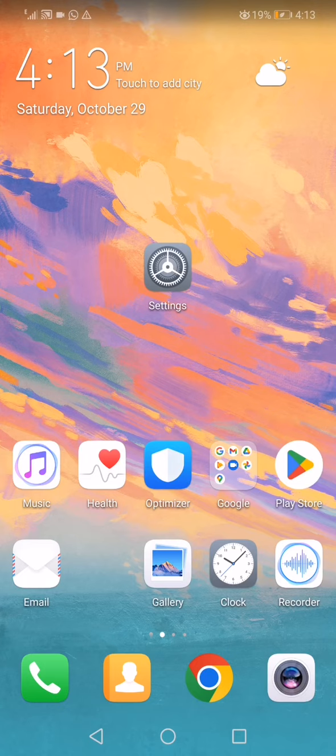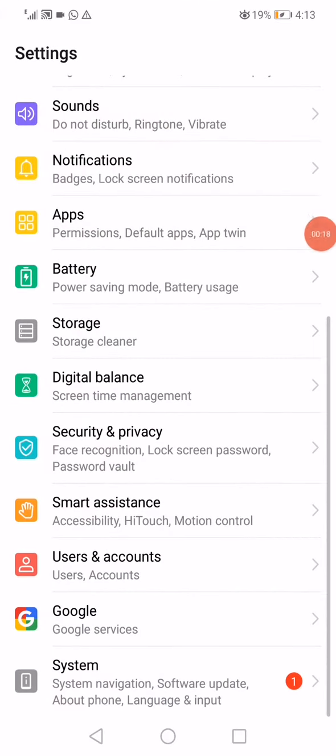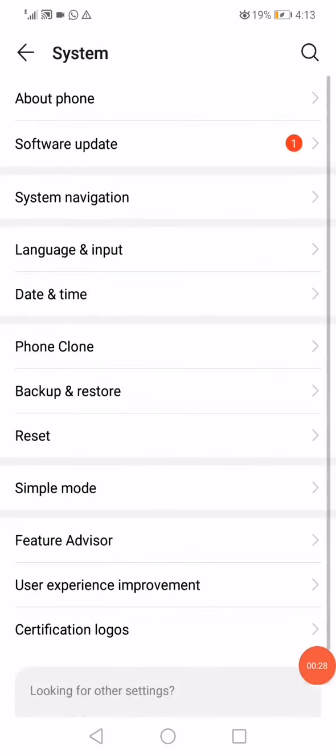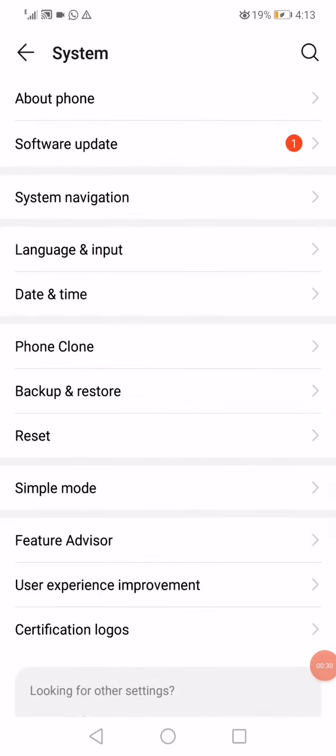First step you have to do is just open the settings page on your phone like this. Now on this page, as you can see, we'll find many options, but all you have to do is scroll down until you find the system option on your settings. Now after you click on system, right here you will find some options, but all you have to do